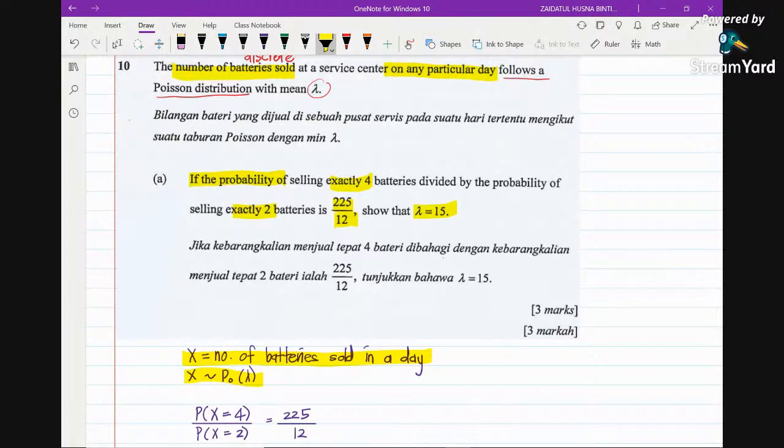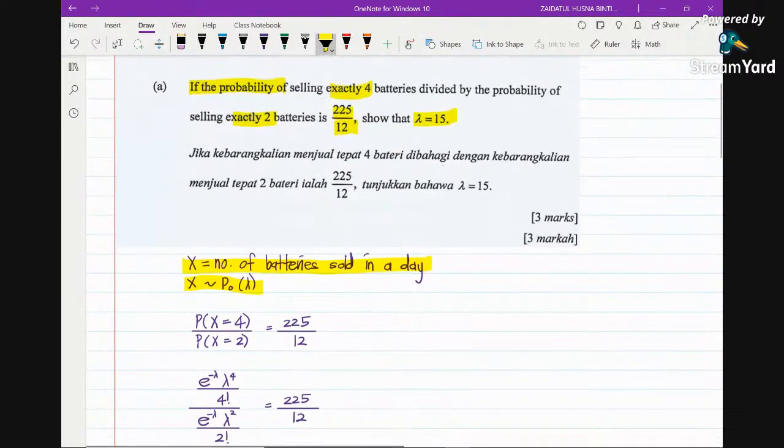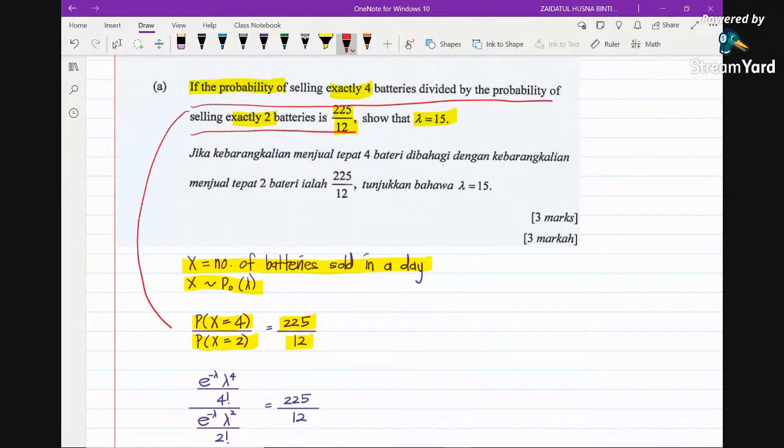How to solve this? Because we know the Poisson distribution formula, the question says if the probability of selling exactly 4 batteries divided by the probability of selling exactly 2 batteries is equal to 225 over 12. Again, you can see that from this whole sentence, I have changed it to a mathematical representation.